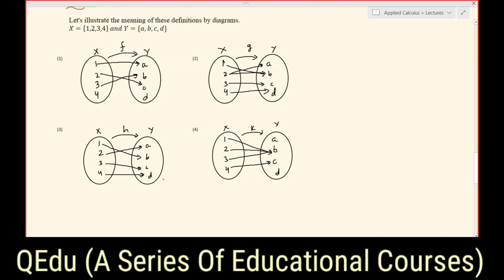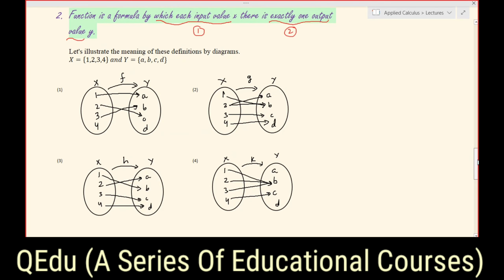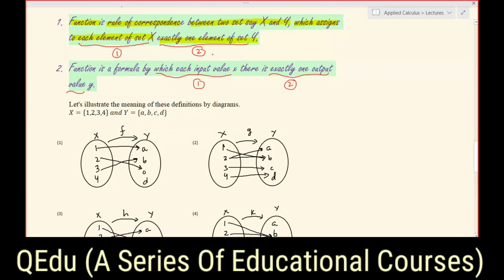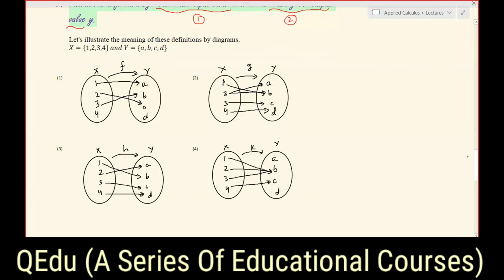My question to you is, from this definition, I am focusing again on this definition: a function, or formula, or rule of correspondence. Now you must note these 2 points. The rule of correspondence between two sets, say x and y, assigns to each element of set x exactly one element of set y. Focusing on these 2 points, look at the diagrams and tell me which of these 4 diagrams represent a function.